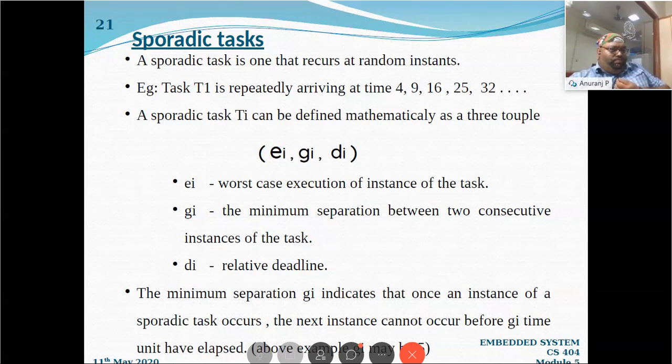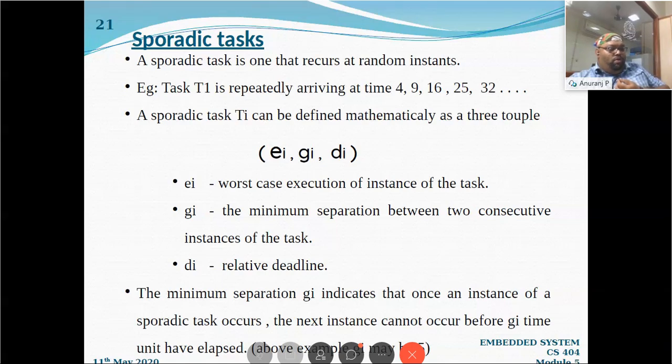Now we will go on to the tuple definition. It is a 3-tuple actually. What is EI? It is the worst case execution time of the instance. And GI is the interval that I have already told. It is the minimum separation between 2 consecutive instances of the task. And DI is the relative deadline that I have already told. The minimum separation GI indicates that once an instance of a sporadic task occurs, the next instance cannot occur before GI time units have elapsed.